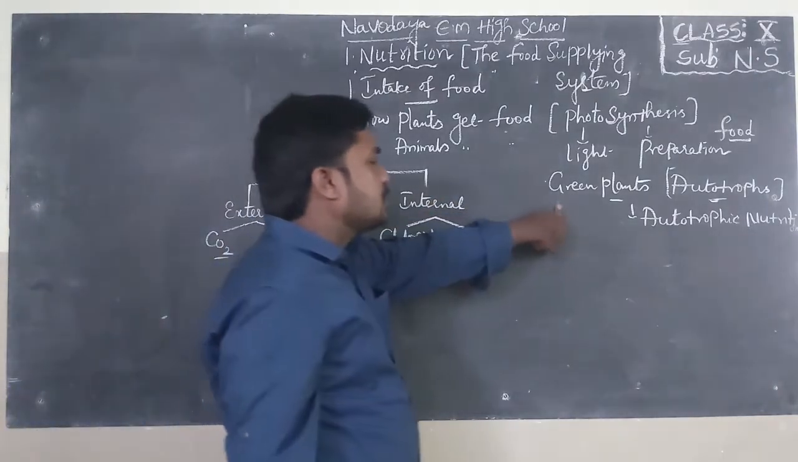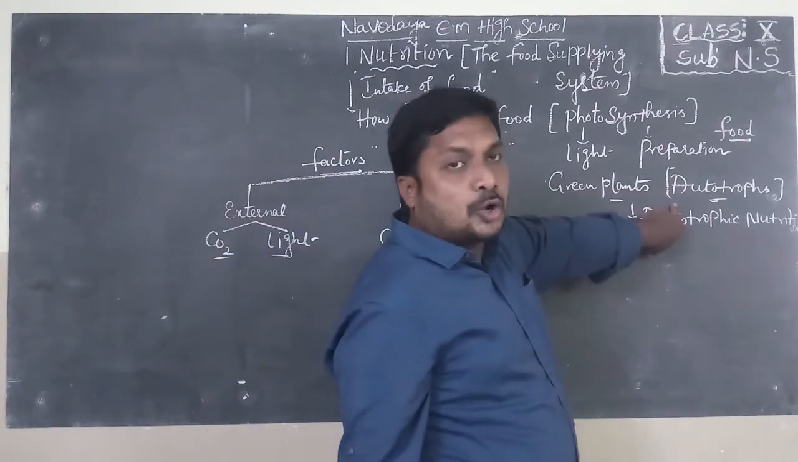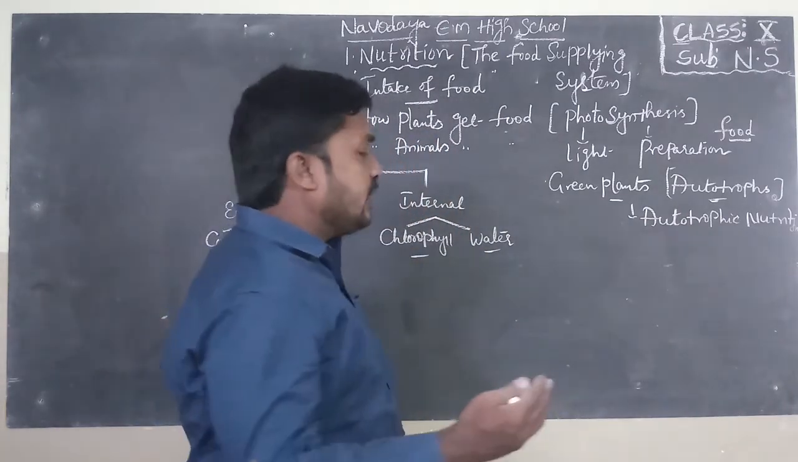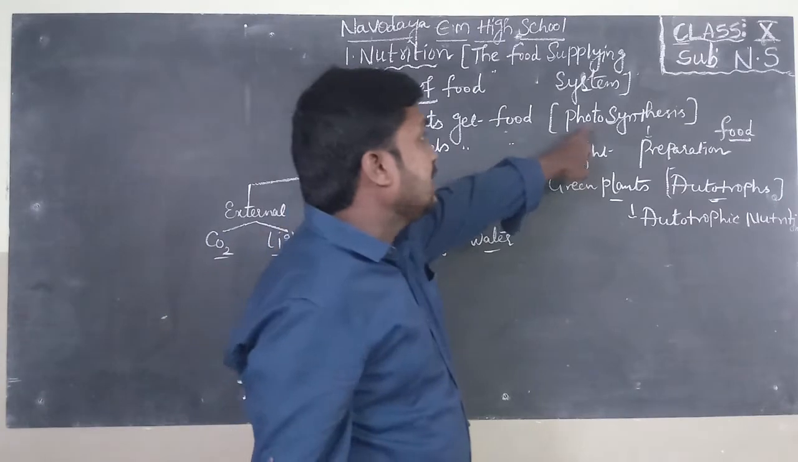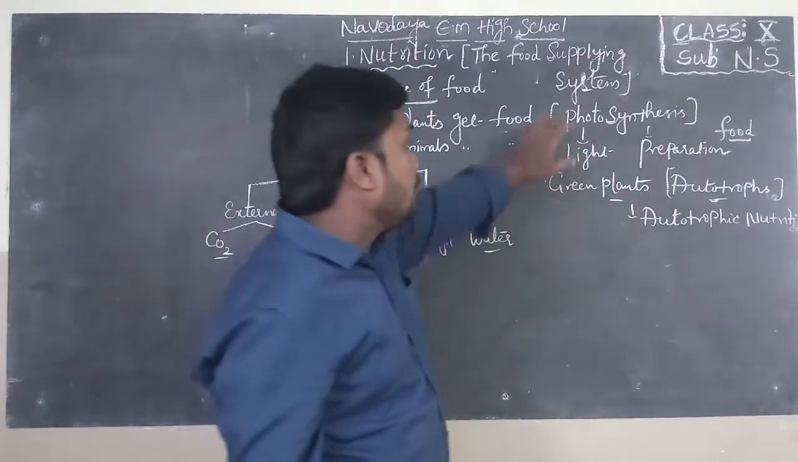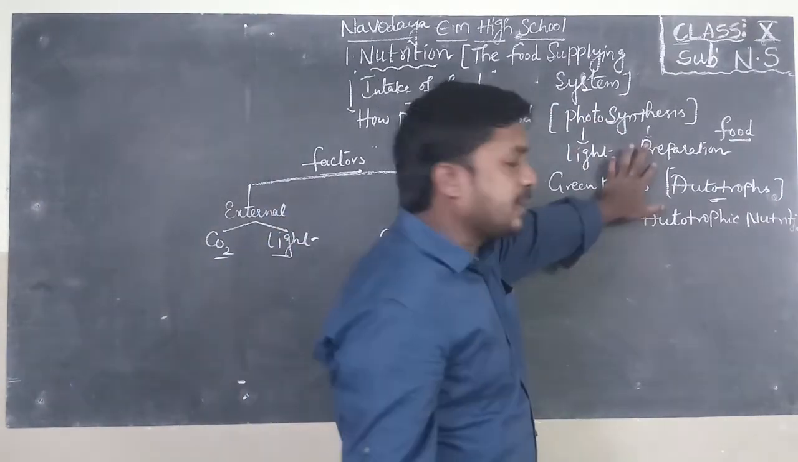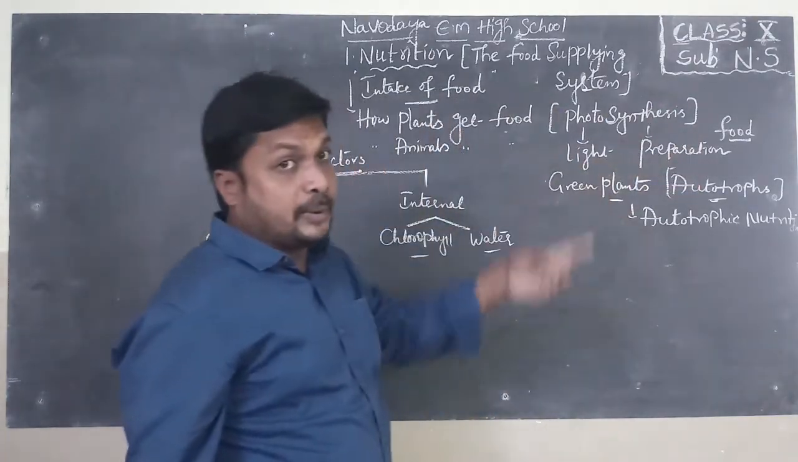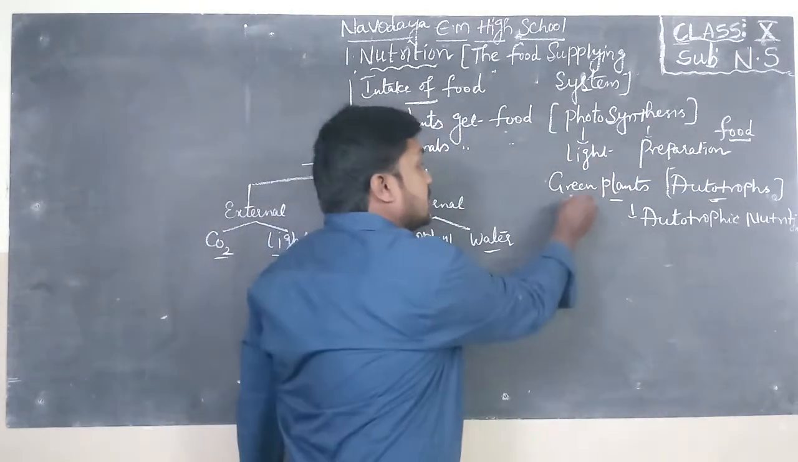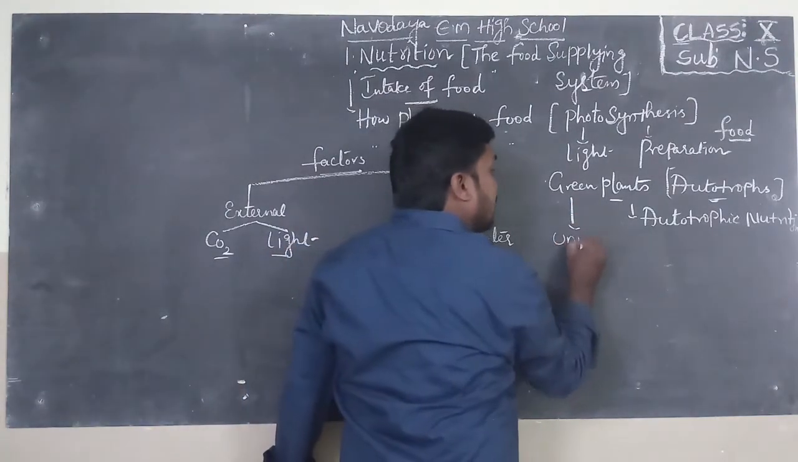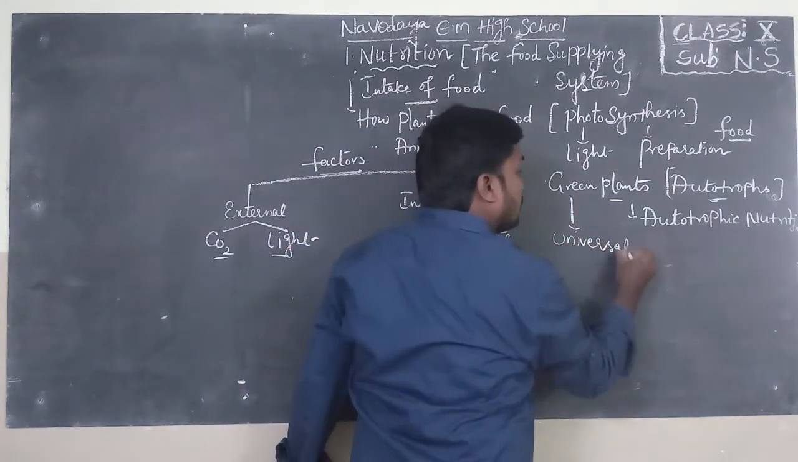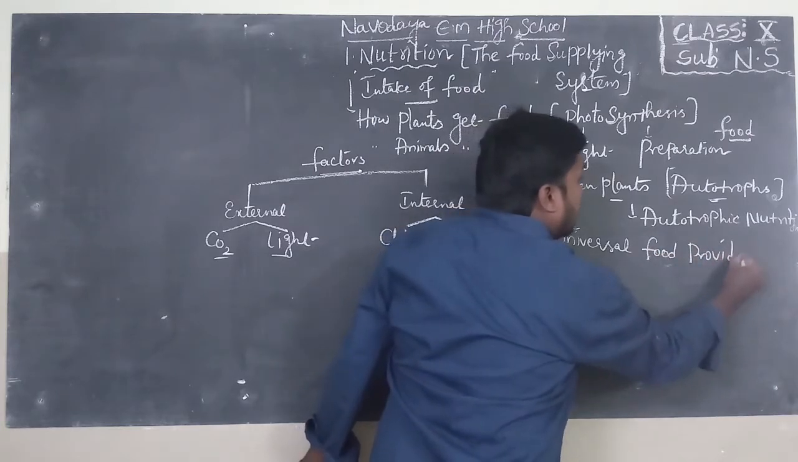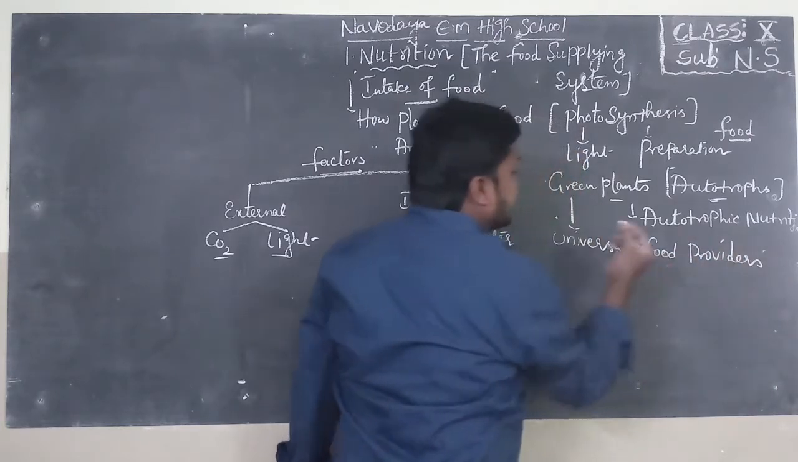So green plants are also known as autotrophs. Auto means self. They can prepare their own food material in the process of photosynthesis. Photo means light, synthesis means preparation. In the presence of light, food will be prepared, starch will be prepared. So green plants are also known as universal food providers. Very important.